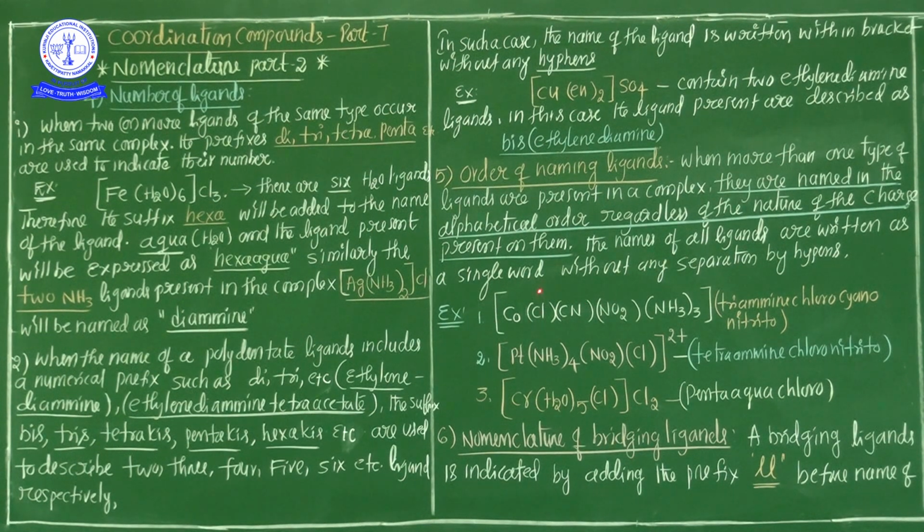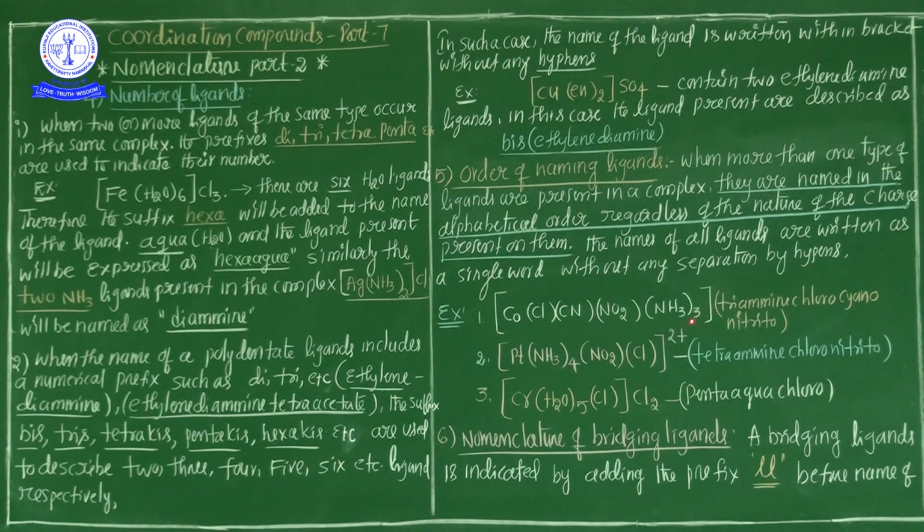Chlorido, the first letter is C. Cyanido, the first letter is C. Nitrito, the first letter is N. And NH3 is known as ammine, so the first letter is A. Among the four ligands, in alphabetical order, ammine comes first.